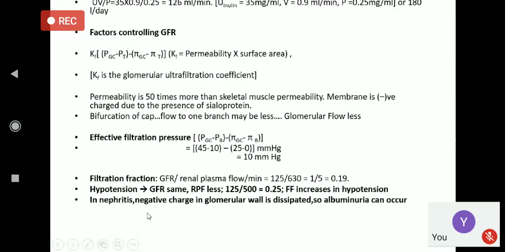In nephritis, the negative charge of the glomerular wall is dissipated, and that is why albuminuria can occur. Albumin can come in the urine in nephritis because the sialoprotein is lost. Otherwise, in a normal kidney, as sialoprotein is there, it repels the albumin, and albumin cannot come in.